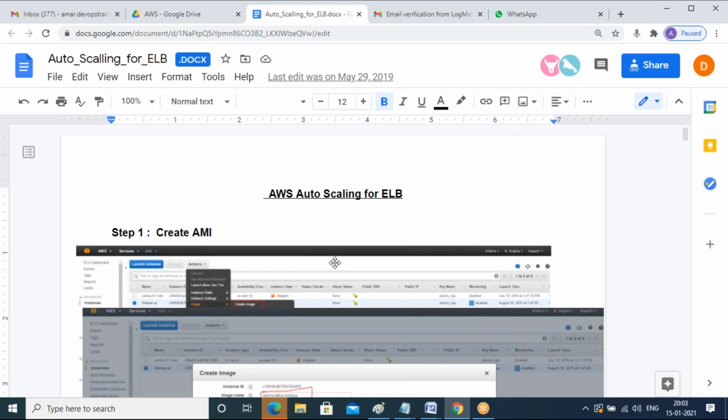First, reduce your dependency, guys. In class, we are discussing the topics first of all: what the topic is and how it works, and how to set those things up. But you have to improve your R&D skill also, guys. Googling skill is one of the skills you need as a DevOps engineer. You have to Google it. You have to fix the issues and fix the errors, guys.